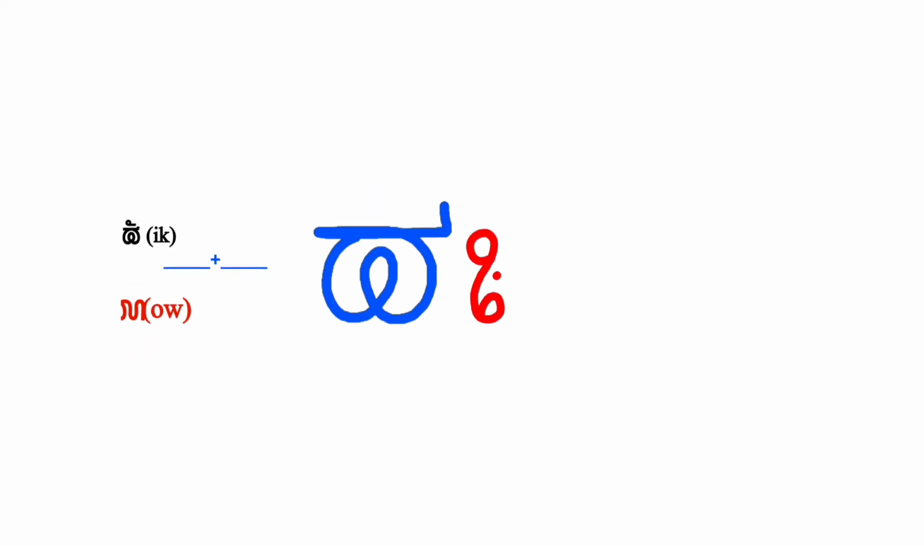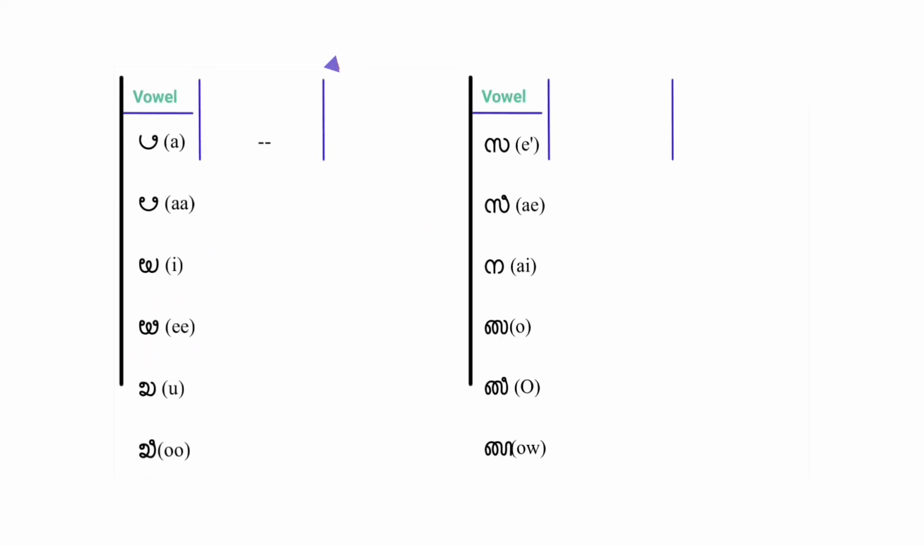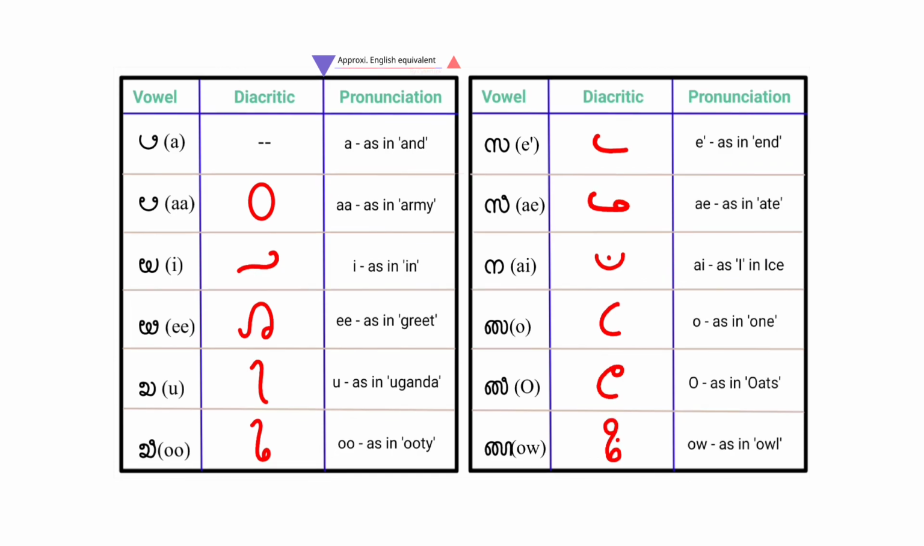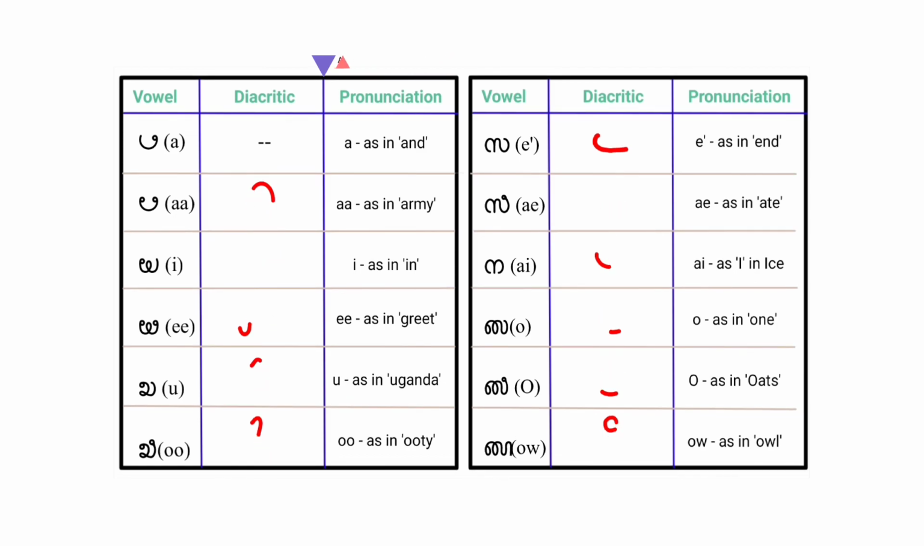For ow sound, an inverted S-like symbol is put to the right of the letter without touching the letter, and a dot is put near the center of the ow symbol. Like this, the 11 basic symbols can be added with all the half consonants to write all 324 basic consonants.